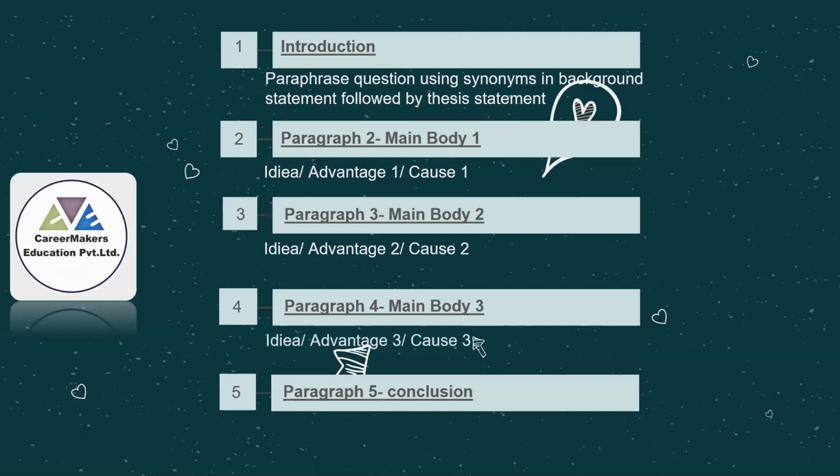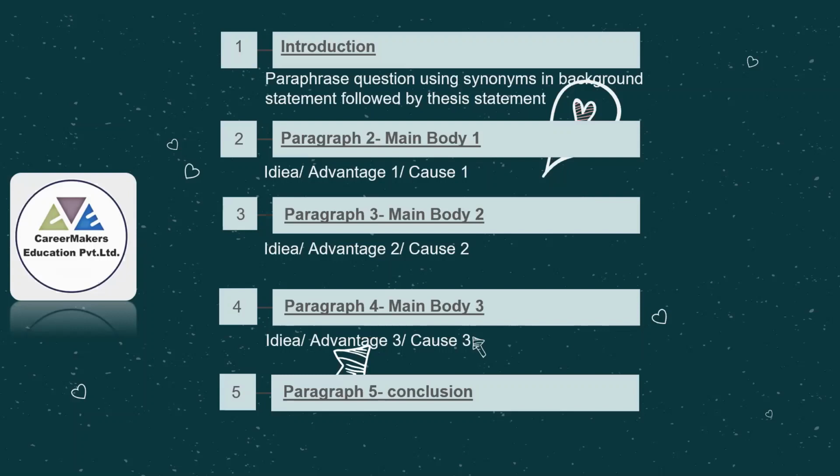Now students, only if required are we going to add body paragraph 3. Otherwise, body paragraph 1 and body paragraph 2 is quite enough. Because in all kinds of essays, for example, in an agree-disagree essay, in body paragraph 1, we are putting our ideas in favor of the statement, and in body paragraph 2, we are adding the ideas against the statement. Same way, discuss both views. In body paragraph 1, we are discussing one view, and in body paragraph 2, we are discussing the second view.